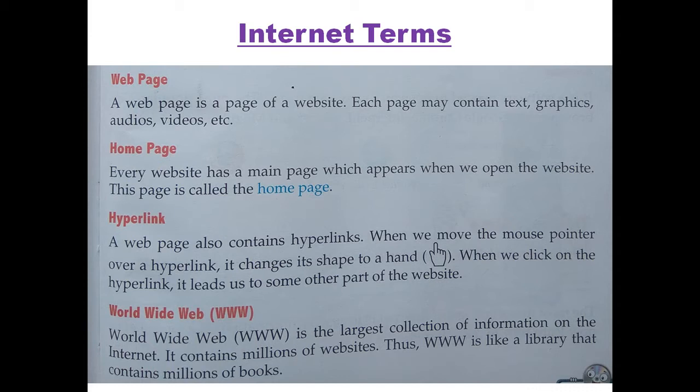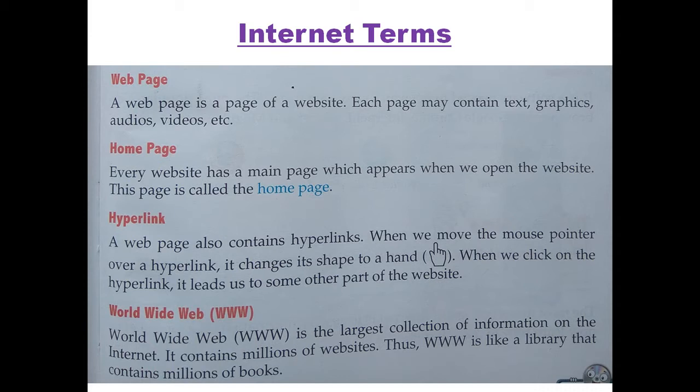Next is home page. Every website has a main page which appears when we open the website. This page is called home page. Students, when we open a book, we get the first page of that book, that is called title page, or that page we can say home page, because on the title page we get the title of the book, information about authors, information of publisher.